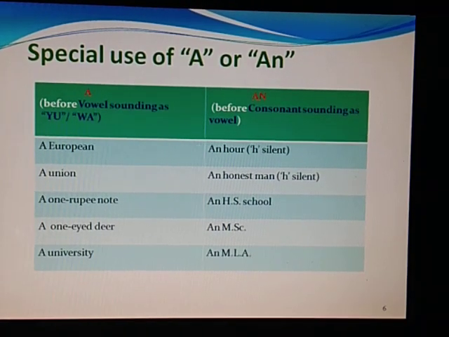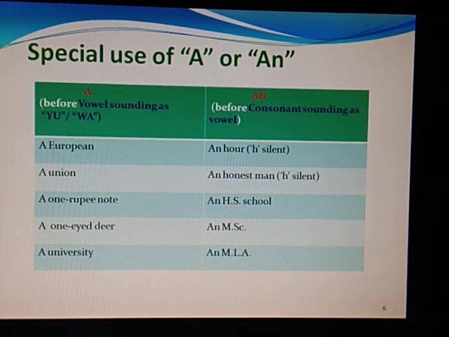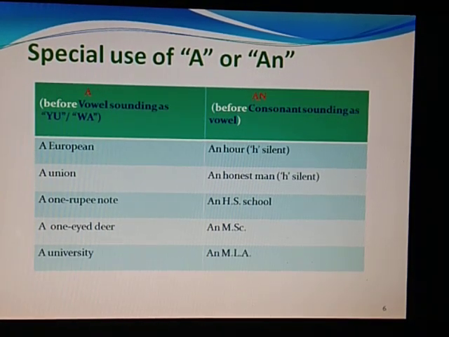Similarly, a union, U, Y-U. A one rupee note. Now, one is W-A, W.